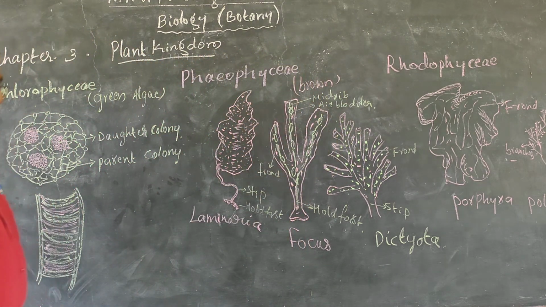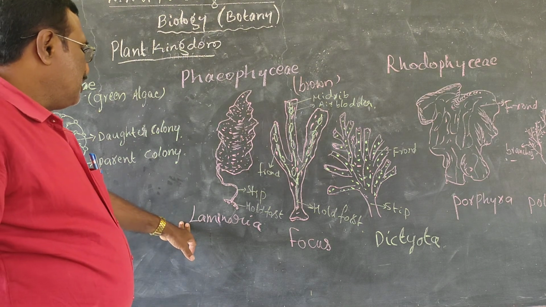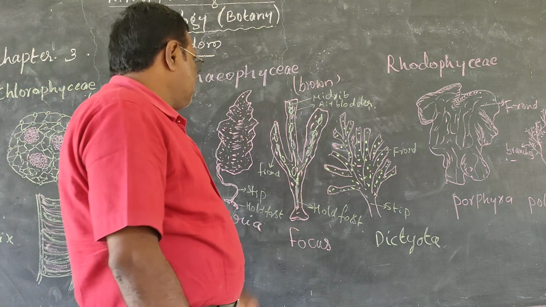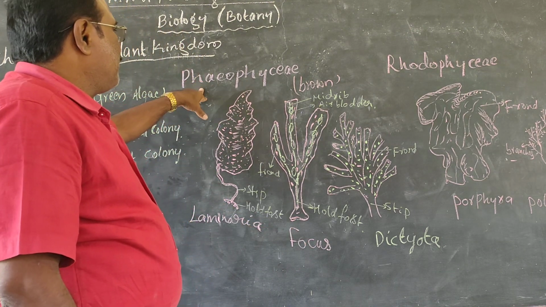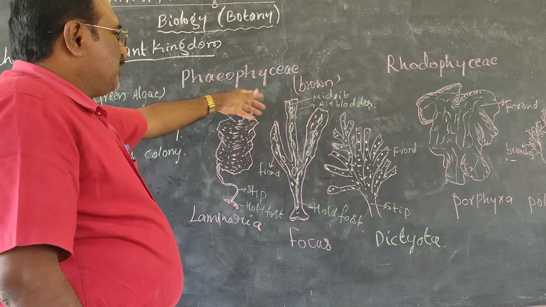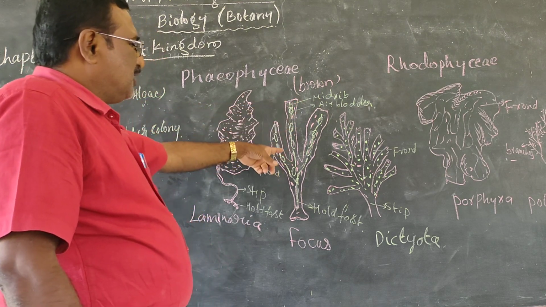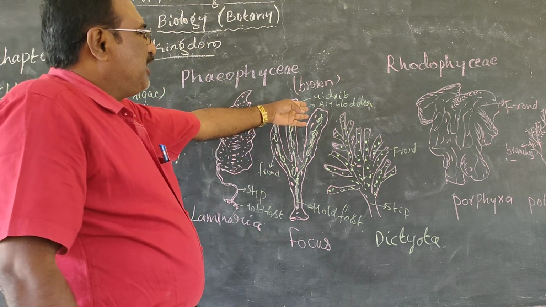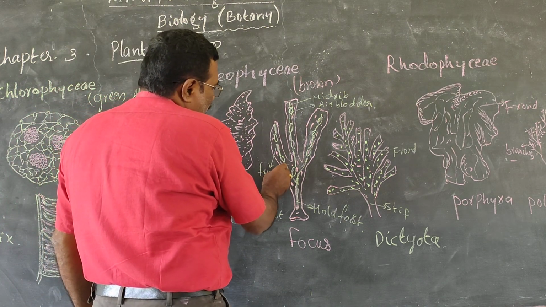Examples are Laminaria and Fucus. Laminaria and Fucus are the examples for Phaeophyceae. The brown algae has a ribbon-like structure. The midrib supports the organism, and there are air bladders, holdfast and frond.